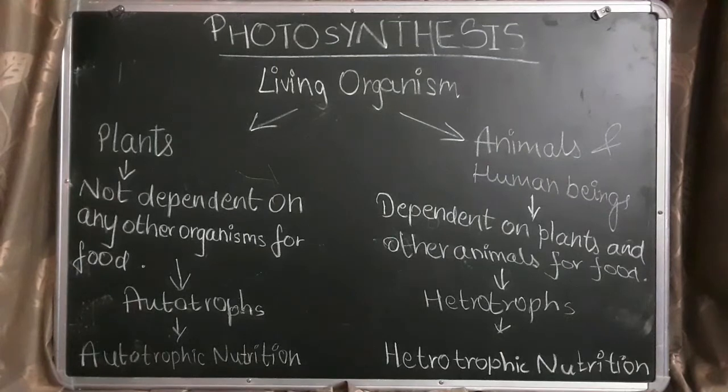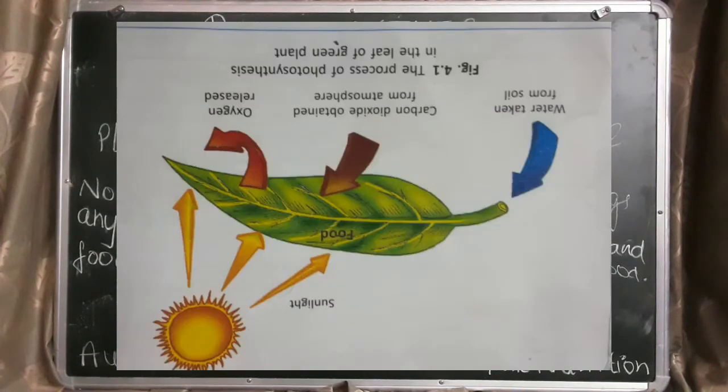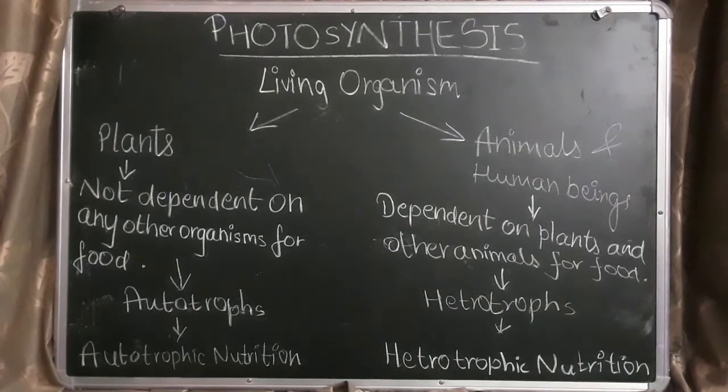So the first question that arises in our mind is, what is photosynthesis? As we have learned in our previous classes, photosynthesis is the process in which green plants make their food, and today we will learn more about it. So let's start.